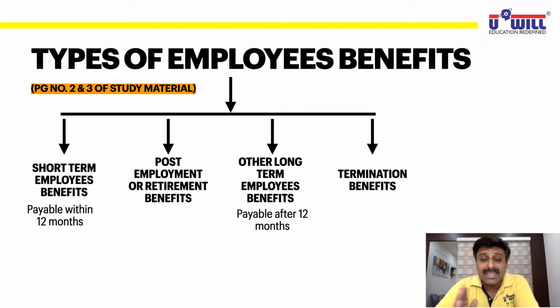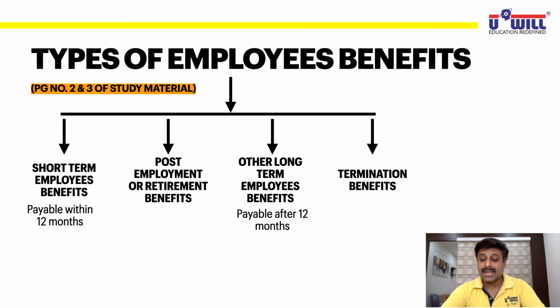Termination benefits. You understand what termination is? Dismissal, removal, leaving the organization. The benefits we give to the employee when they are terminated or leave the organization are called termination benefits. So post-employment and termination benefits are clear from the meaning itself. But short-term means payable within 12 months, long-term means payable after 12 months, counted from the end of the current accounting period. I hope everyone is clear with this. Post-employment or retirement: benefits given after retirement. Termination: benefit given when he leaves or is removed from the organization.